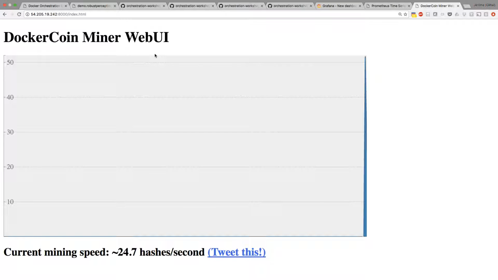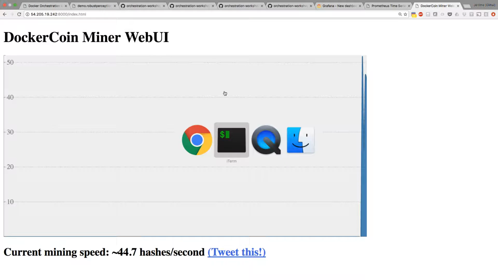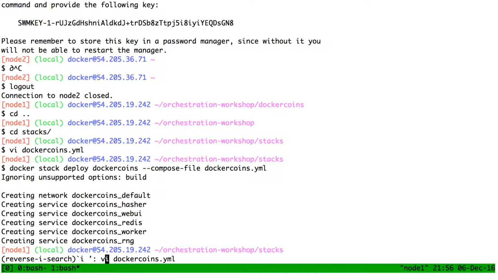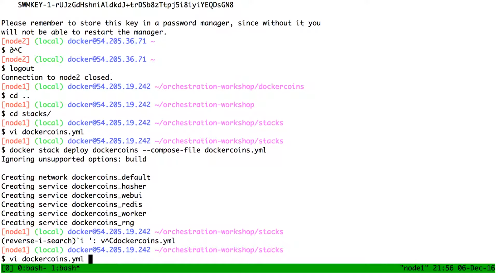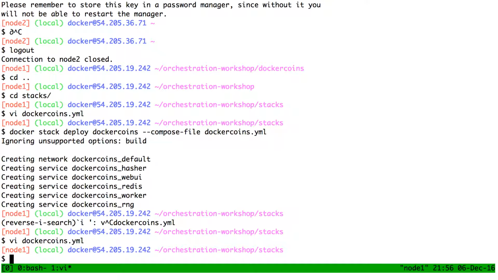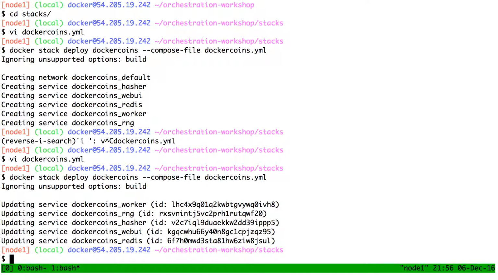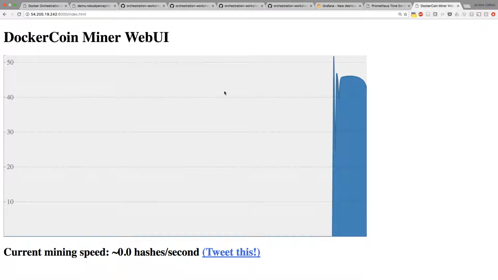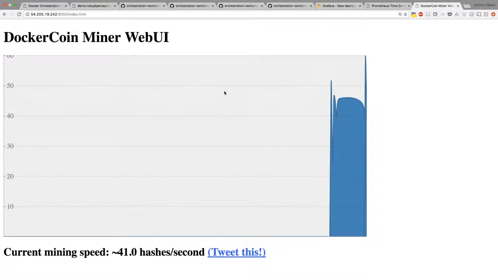And it's already going at 50 hashes per second, because in the compose file, I've put replicas 10. So I'm already scaled all the way as I want. And if I want to go even higher, I can update this, and then I just rerun the deploy command, and it will update each service. And now in my browser, this just goes up.